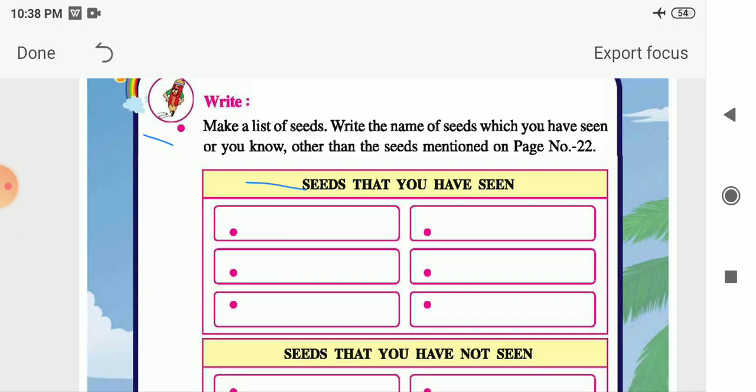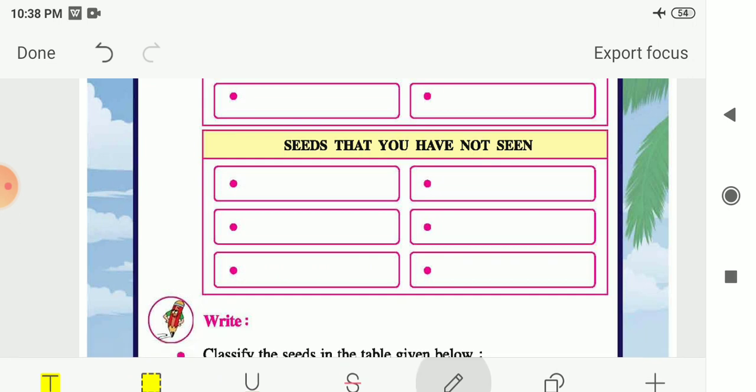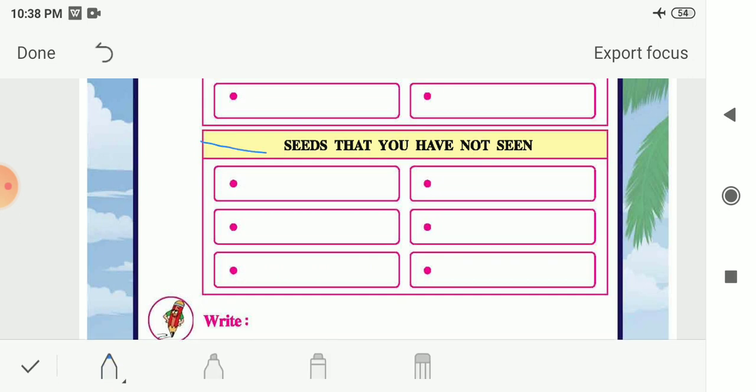In the next table you have to write the seeds that you have not seen. So it might be possible that you didn't see this kind of seeds like sunflower seeds, then sesame seeds, field bean, then banana seeds. Yes, banana has also seeds. We can grow banana by its seeds. Then pineapple seeds, papaya seeds. So these are some examples of the seeds that you have not seen, or you might not have noticed the seeds of these fruits or the different items.